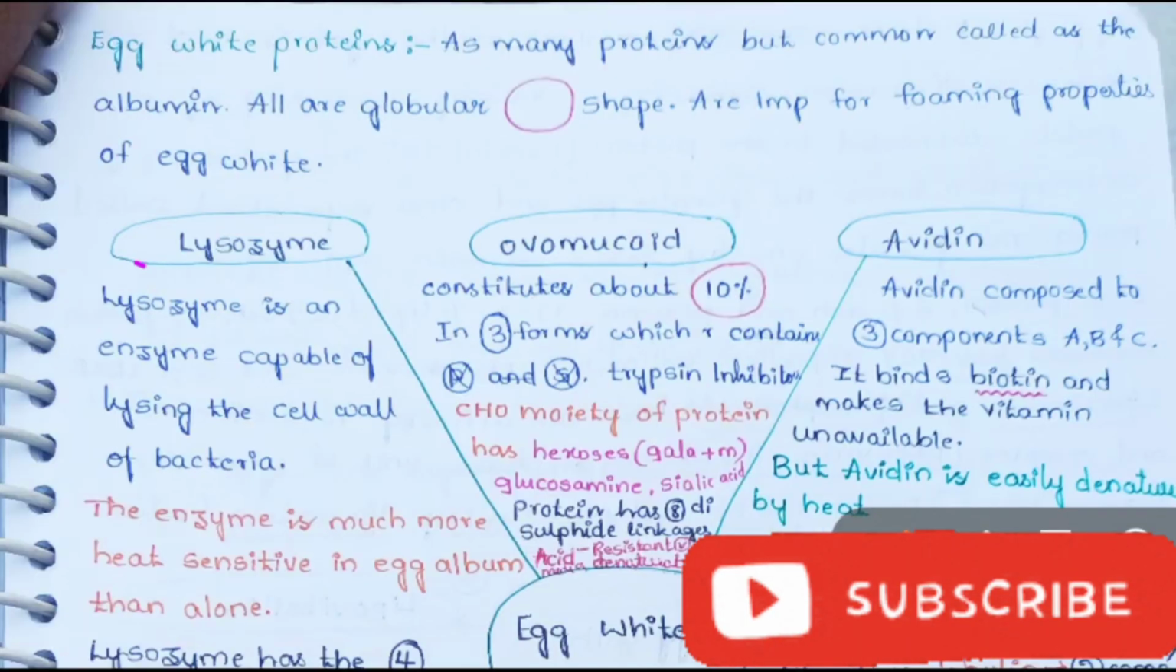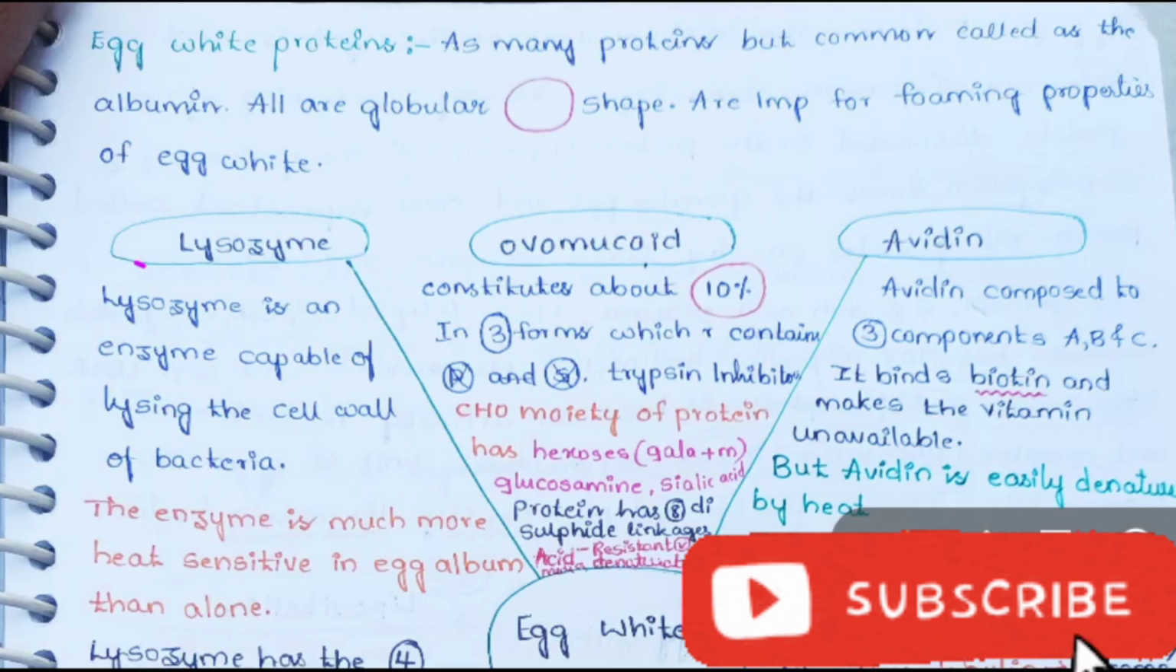In this video I'm going to discuss the egg white protein. So what does this egg white protein consist of, and what is actually present in the egg white? As there are many proteins present in the egg, it is called albumin. So egg white proteins are called albumins. These are globular in shape and are important for the foaming properties of the egg white. So egg white proteins are responsible for the foaming properties of the egg.